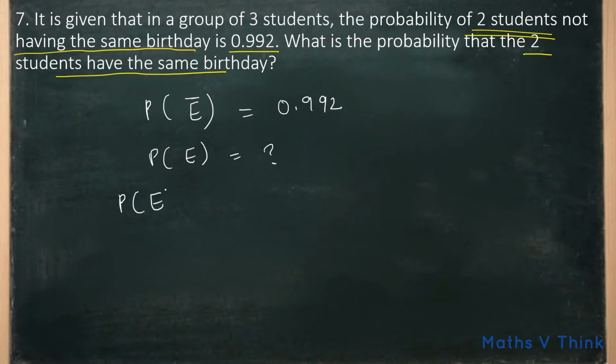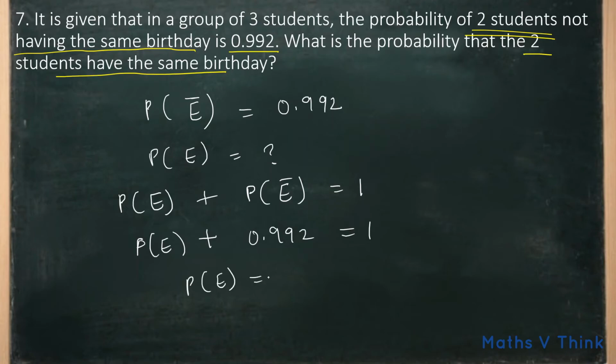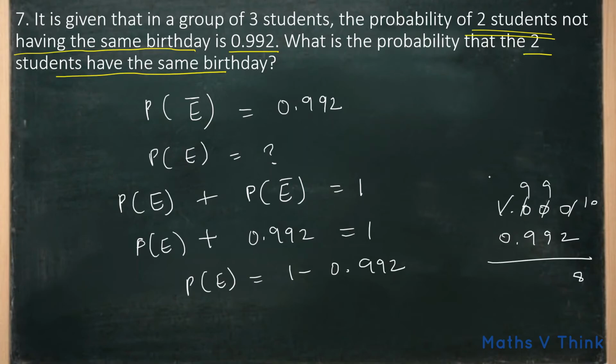So we know probability of an event plus probability of not an event is equal to 1. So probability of event plus 0.992 is equal to 1. Probability of event is equal to 1 minus 0.992. 1.000 minus 0.992: 10 minus 2 is 8, 9 minus 9 is 0, so 0.008. So the probability of 2 students having the same birthday is 0.008.